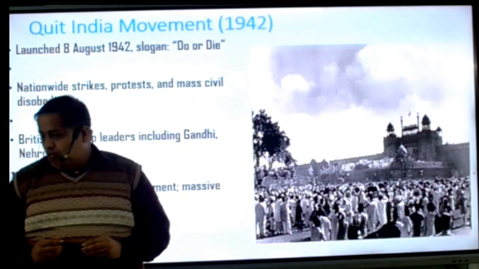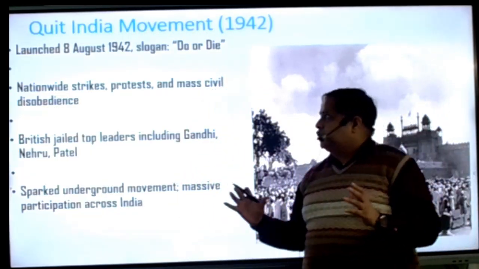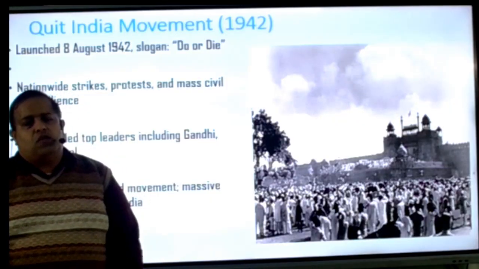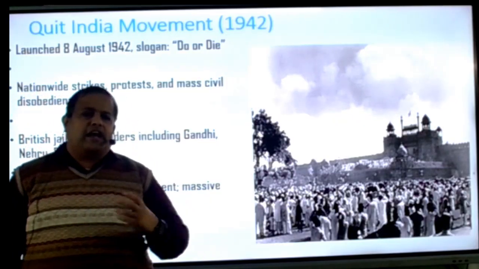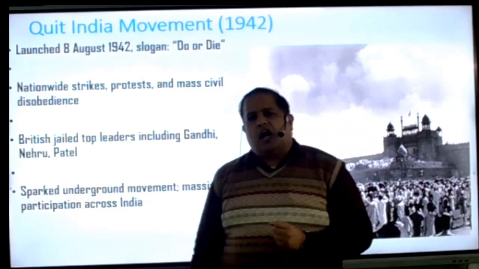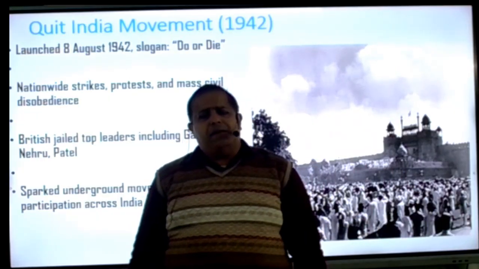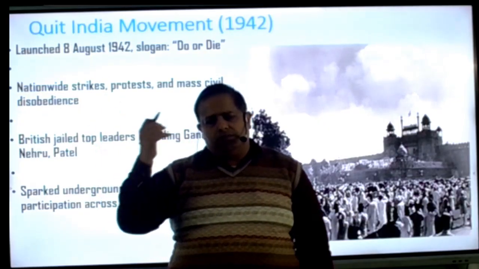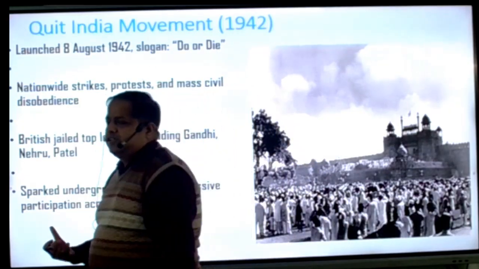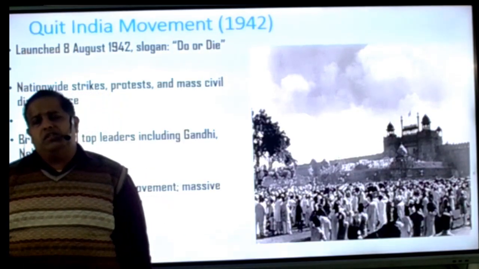Okay? Then beta, what happened? 14 July 1942, the Wardha Conference of Congress is going on, and Gandhiji arrived there and said, today I want you to please allow me to start the Quit India movement. Otherwise, from the sand of India, I would make an organization bigger than the Congress. For the first time Gandhiji looked so angry: give me permission for the Quit India movement, or otherwise I will destroy the Congress and establish a new organization.